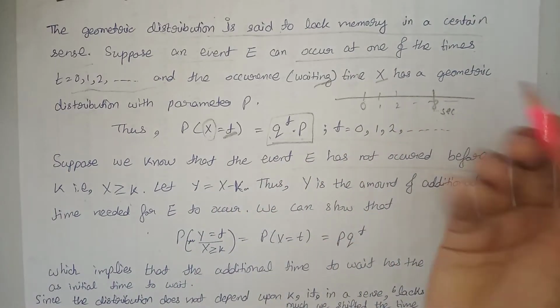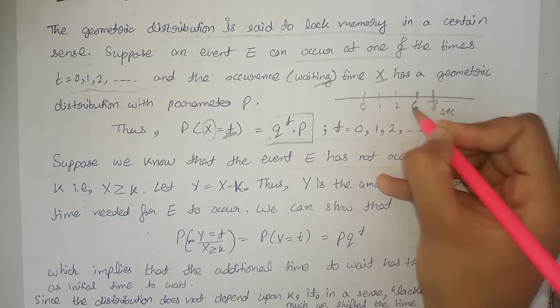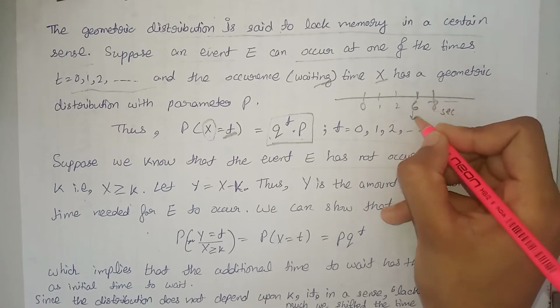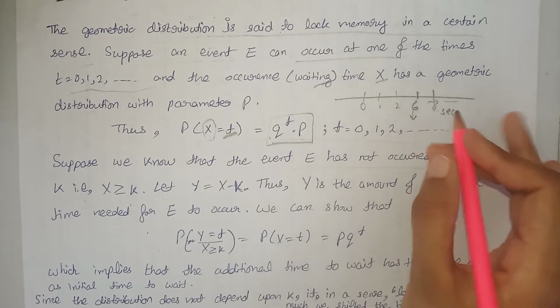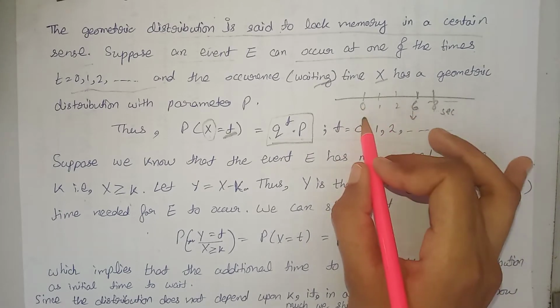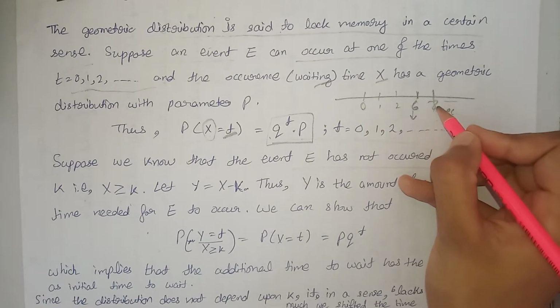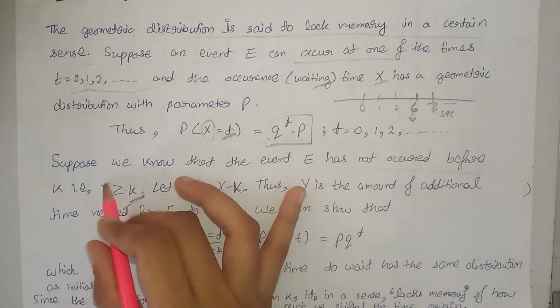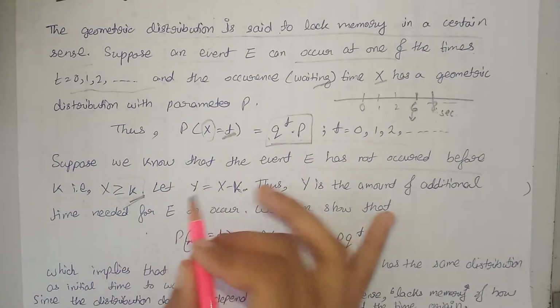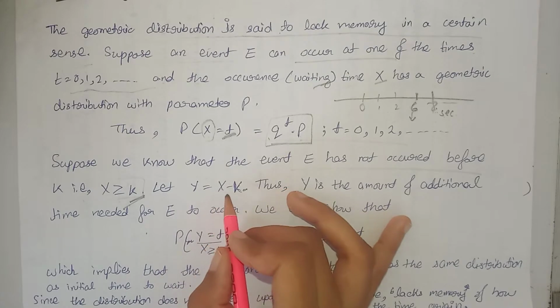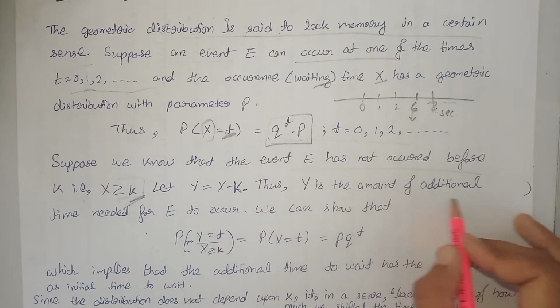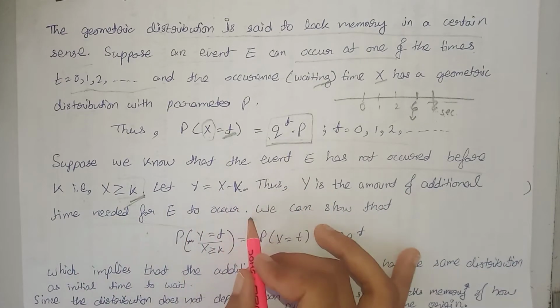Suppose the value for k is equal to 6. That means it states that our event does not occur before 6 seconds. We already knew this because the value for X is 8. So the value for X can be greater than or equal to k. Let Y be equal to X minus k. Thus Y is the amount of additional time needed for E to occur.